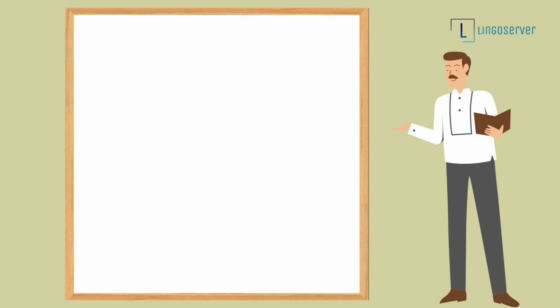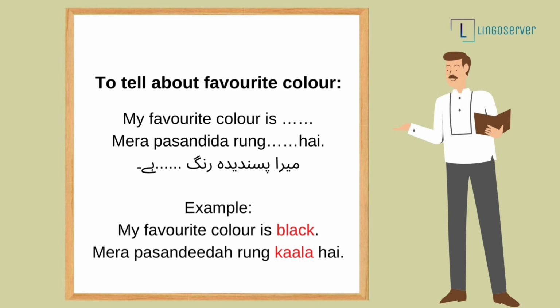And like this, if you want to say my favorite color is, मेरा पसंदीदा रंग है. My favorite color is black. मेरा पसंदीदा रंग काला है. My favorite color is black. मेरा पसंदीदा रंग काला है.